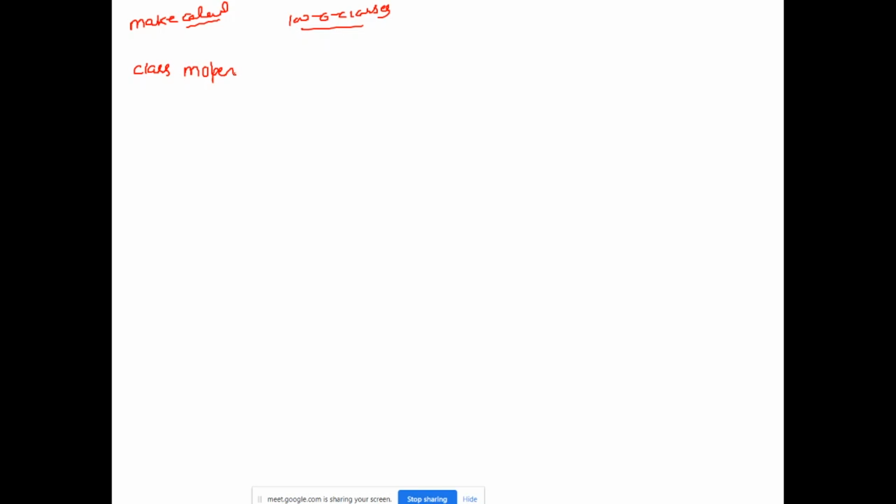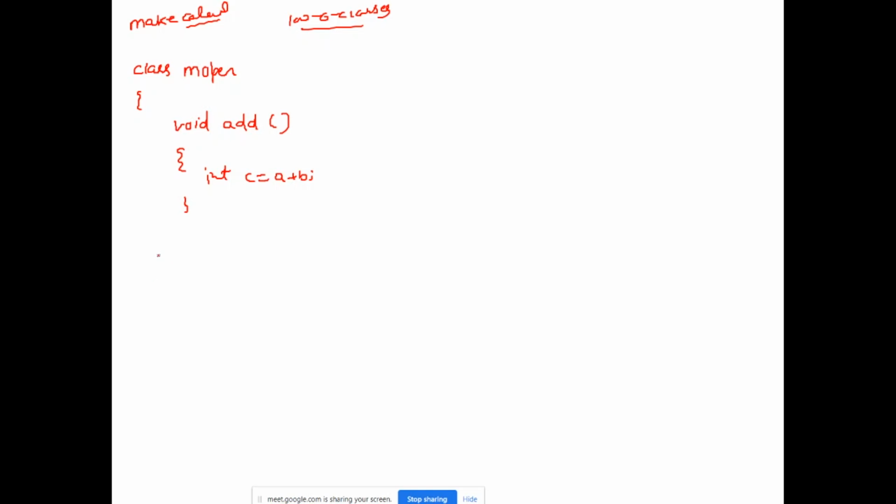Mathematical operations, MOPER, right? And in that class we have some methods, like void add, and this is performing int c is equal to a plus b.